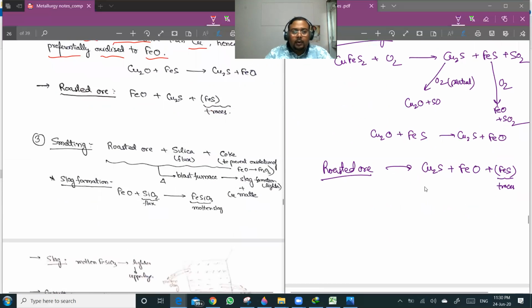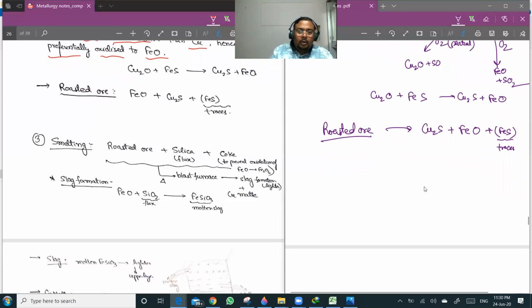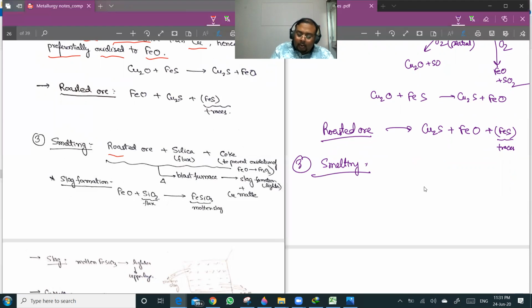After that, we go for what we call smelting. In smelting, we take the roasted ore plus silica plus coke. Now why are we taking coke here? Smelting is basically a carbon reduction process, but here it won't give us the metal.